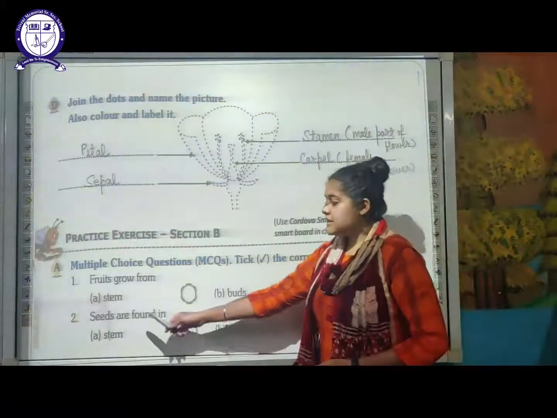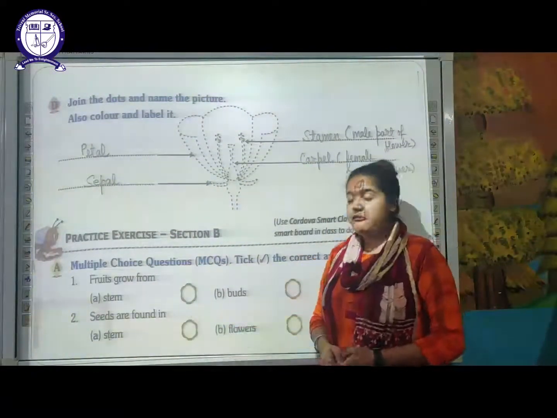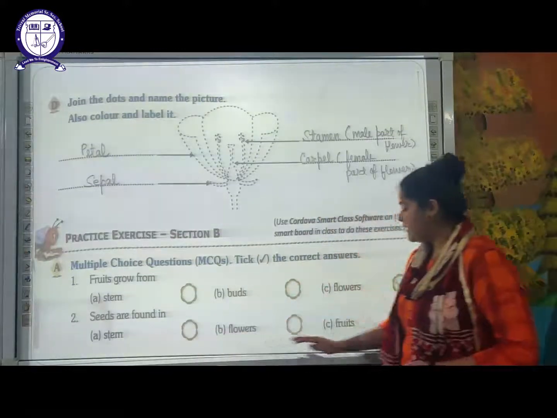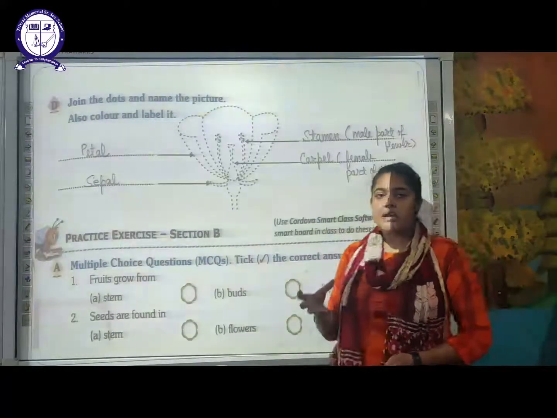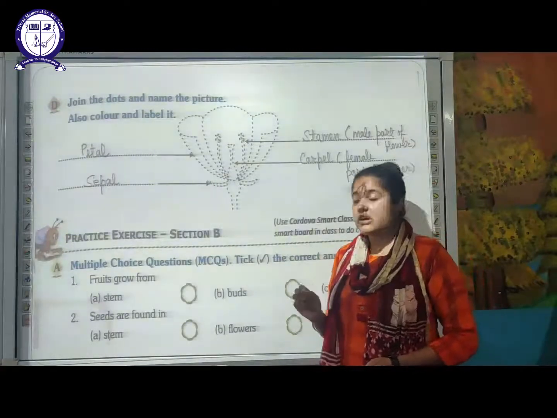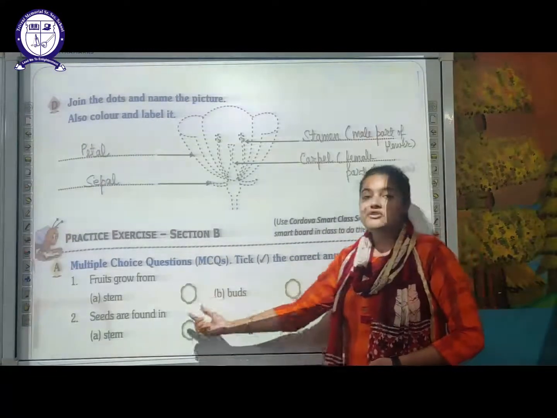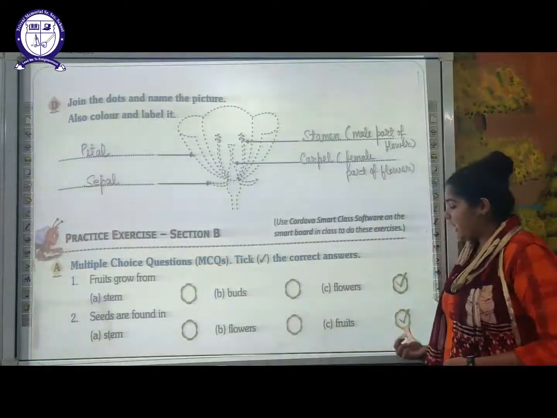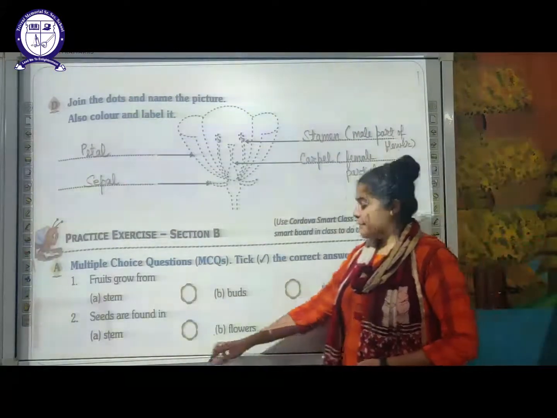Next is the seeds are found in. So seeds are found in what? Stem, flower or fruits. When you eat an apple, you see small black color things. Those are nothing but the seed part. So the seeds are generally found in the fruit. The right answer is your C option.